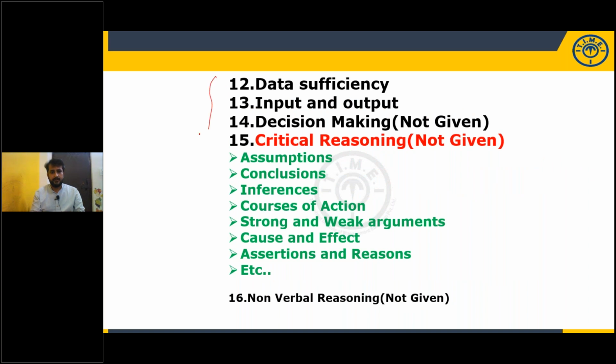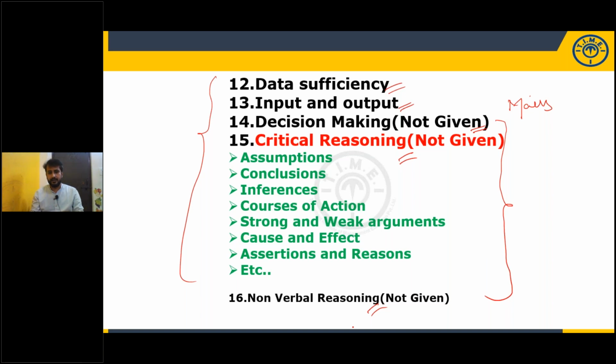All these are important only for mains: data sufficiency, input and output, decision making, critical reasoning, and non-verbal reasoning. But these three topics so far have never been given in RBI Assistant mains. Whether you prepare or not is your choice.